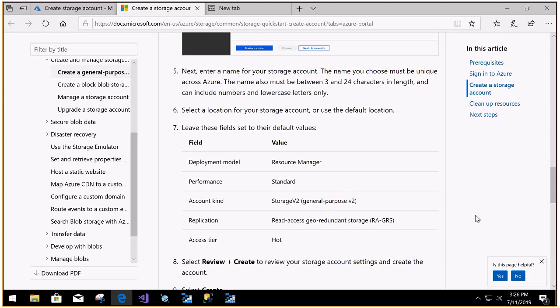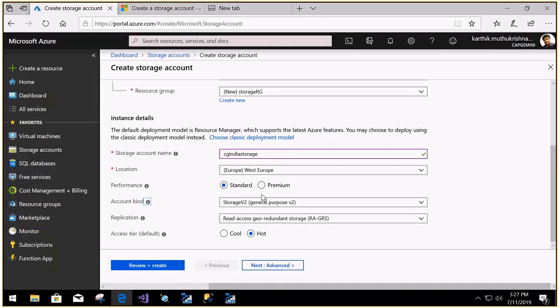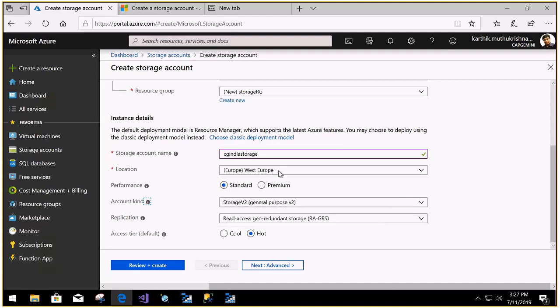So this is hot tier. When you are going for storage v2, it comes under the access tier called hot. Hot tier means very frequently accessed stuff needs to be placed in this. Once again they have this option. If it is frequently accessed, then once again they are giving the account tier. Previously it was not there. So there are two types of tiers. If you are going to access it frequently, just select hot, otherwise you can select the cool tier.